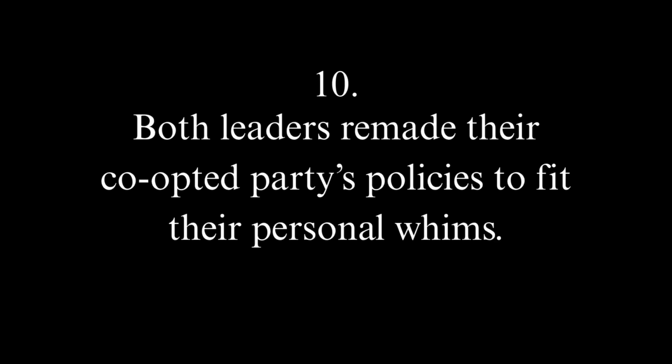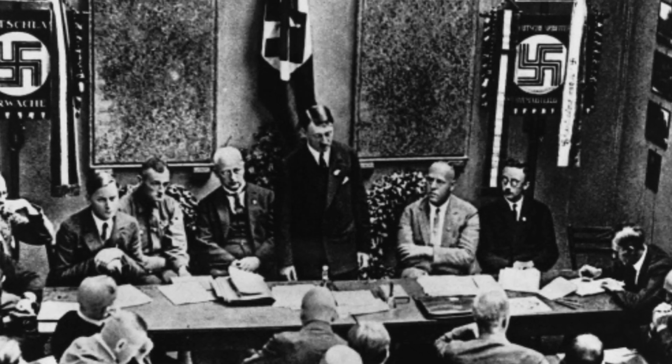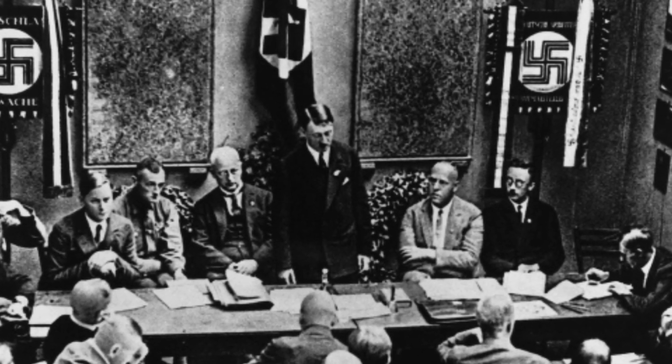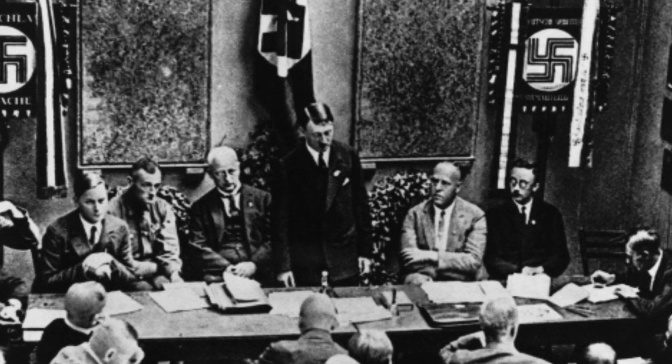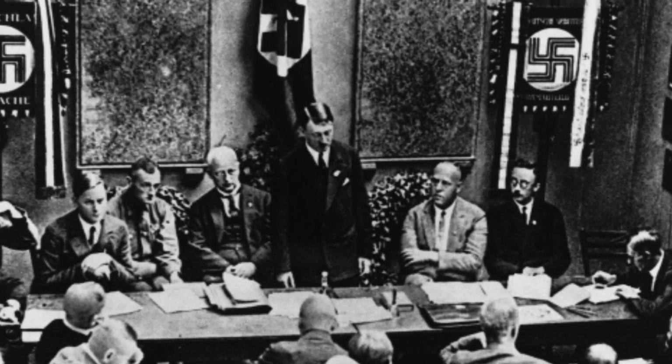Number 10. Both leaders remade their co-opted party's policies to fit their personal whims. In the early days of the NSDAP, there was a lot of internal disagreement as to what exactly they stood for. Hitler's views ultimately won, as we know, and that's why the NSDAP, under Hitler's control, was mostly fascist, because that's what he believed and propagated.